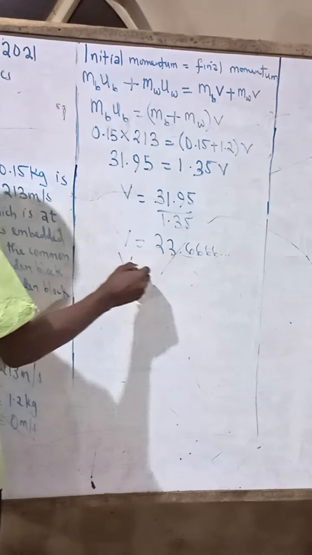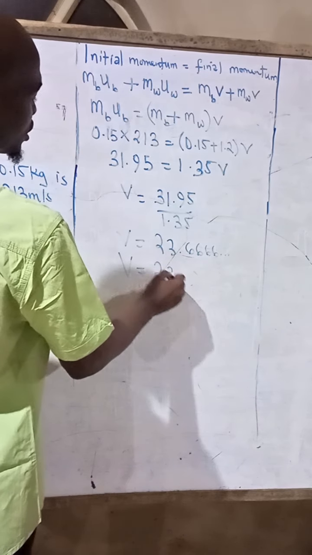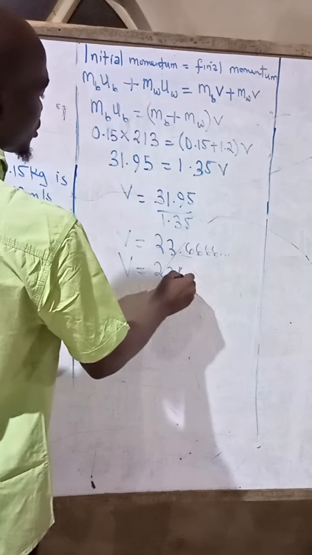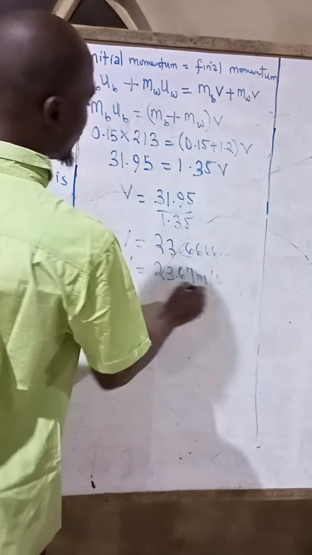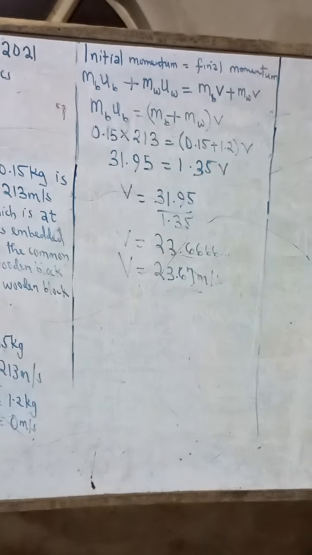So finally V will be equal to 23.67 meters per second. That will be the final speed with which the two bodies are moving.